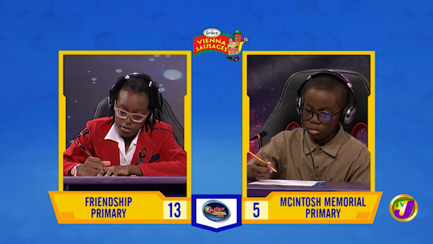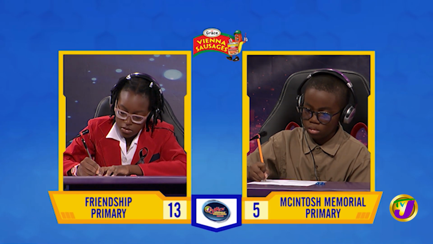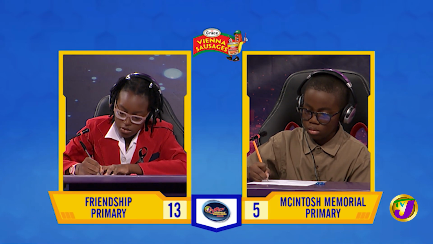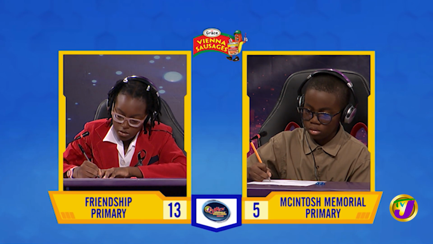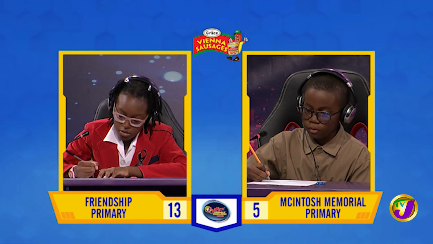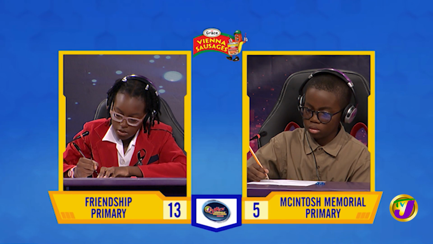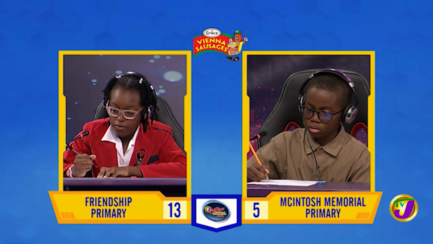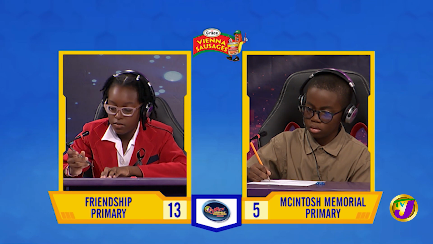A car left Negril at 10:30 a.m. and arrived in Kingston 5 hours and 35 minutes later. What time did the car arrive in Kingston? 4:15 p.m. That's incorrect. Captain Adriel, want to try? Yes, please. 4:05 p.m. That is correct.